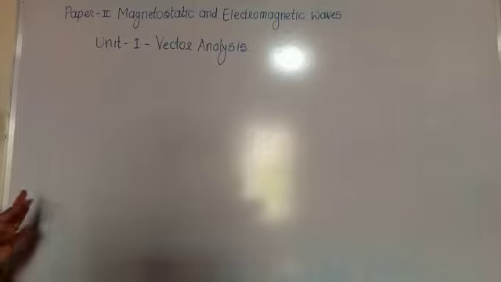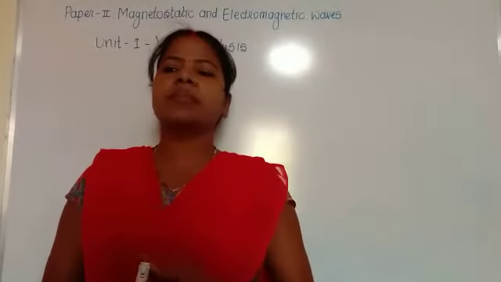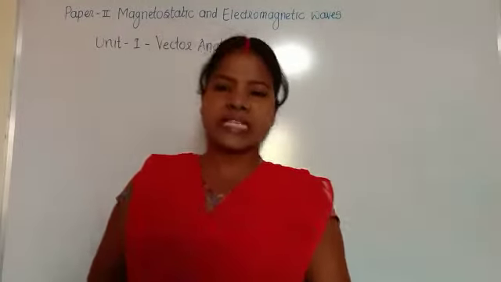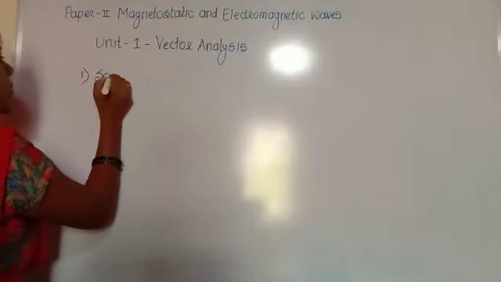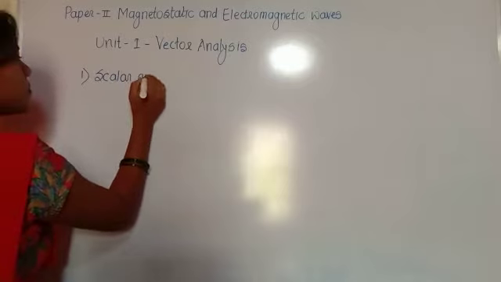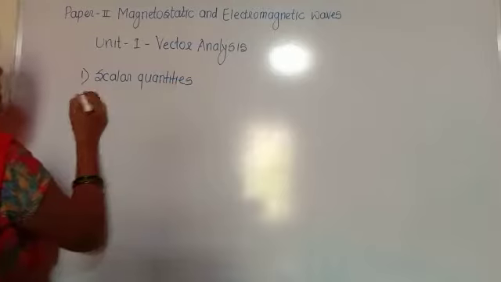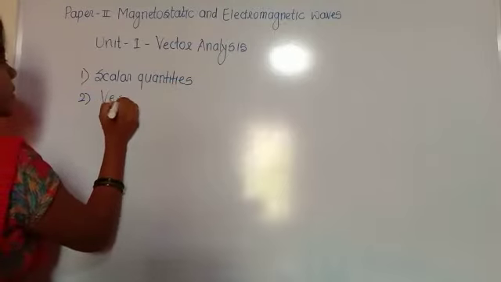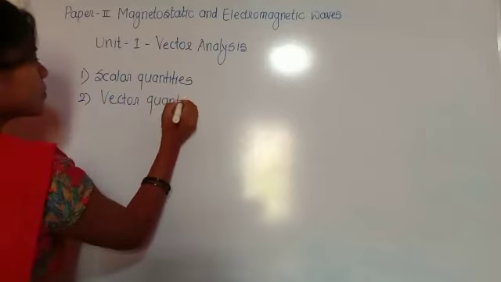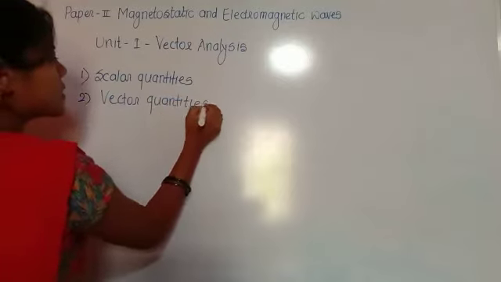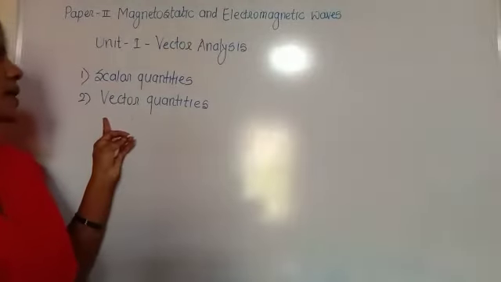All the physical quantities in general can be divided into two classes. The first one is the scalar quantities, and the second is the vector quantities. So this is the general classification of any quantities.